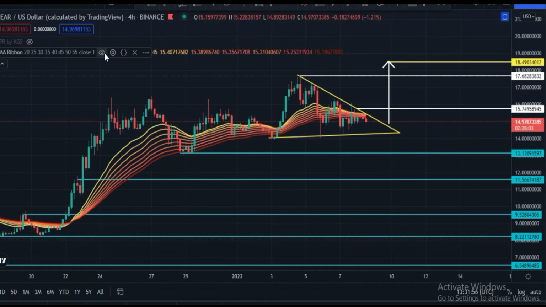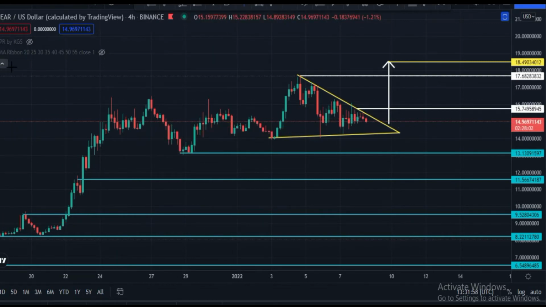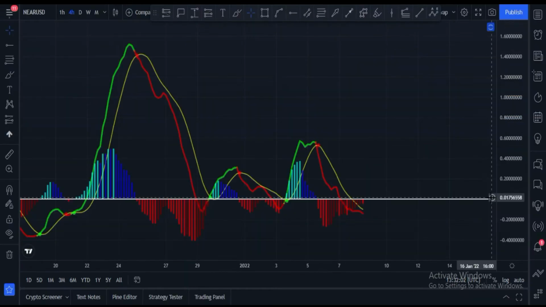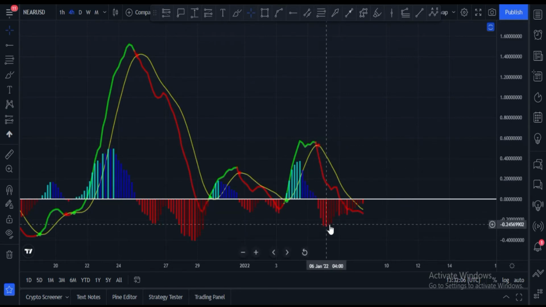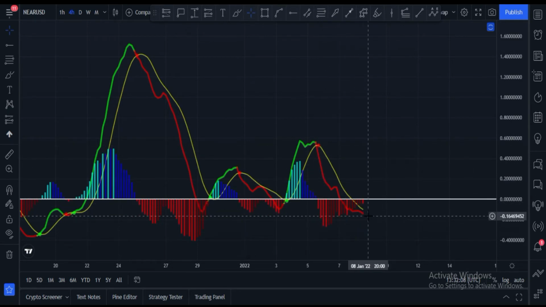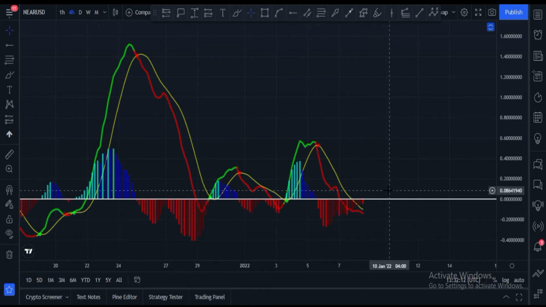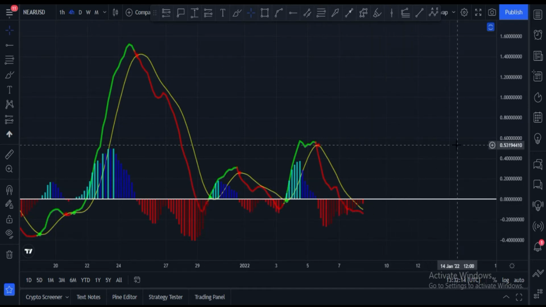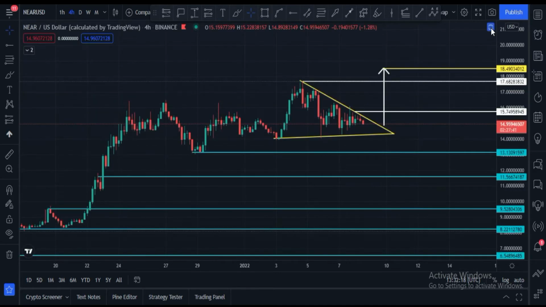And let me please hide this, and let me please show you 4-hour MACD. 4-hour MACD crossover was towards downside, and towers are now changing their color. Maybe we see a crossover towards upside. After that, a big move towards upside will happen definitely, and we have to wait for this.